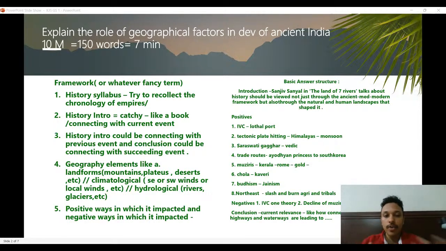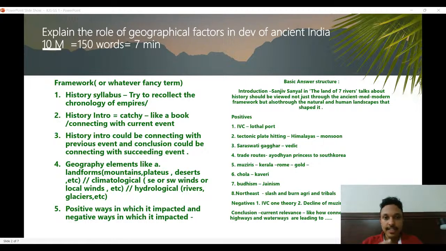For history, my go-to way of answering the introduction for a history answer is to come up with something related to a previous event, and then the conclusion connecting it to an event that follows.